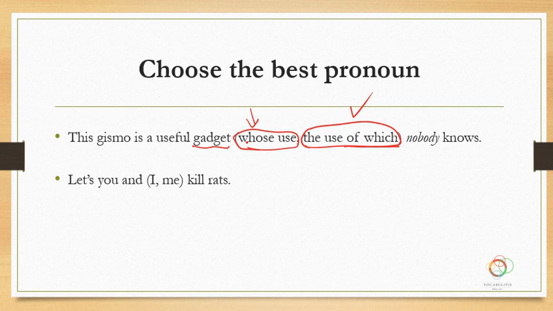Alright, let's you and I kill rats, or let's you and me kill rats. Well, this is another case where people will just pick the I just to sound sophisticated without thinking about the grammar of it. It might be the I, but we have to analyze it to see what's going on here. Okay? Let's is a command sentence. So it really is, please, you let us do something. Okay? Let us kill rats.